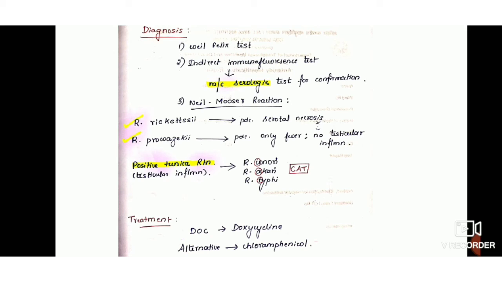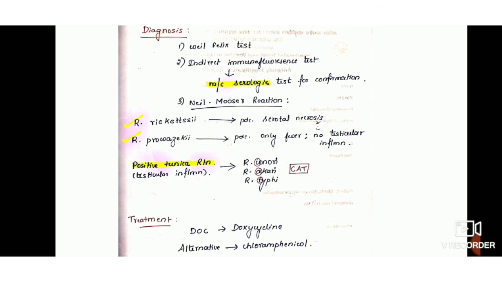Regarding the diagnosis, we already saw the Weil-Felix reaction, which is a heterophile tube agglutination test. Then the most common serological test for confirmation of diagnosis is the indirect immunofluorescence test. And then we have the Neill-Mooser reaction, in which the specimen is inoculated intraperitoneally in a guinea pig, and then the reaction is noted at 3 to 4 days. Now in this, Rickettsia will show scrotal necrosis, and Rickettsia prowazekii will show only fever but no testicular inflammation.